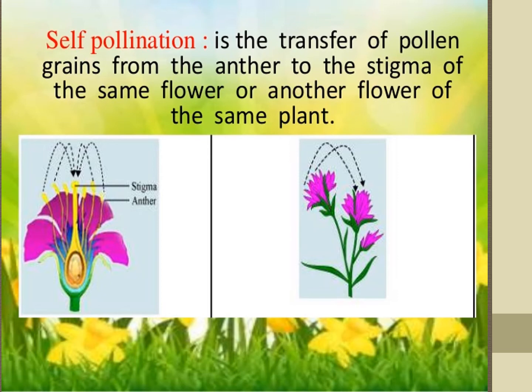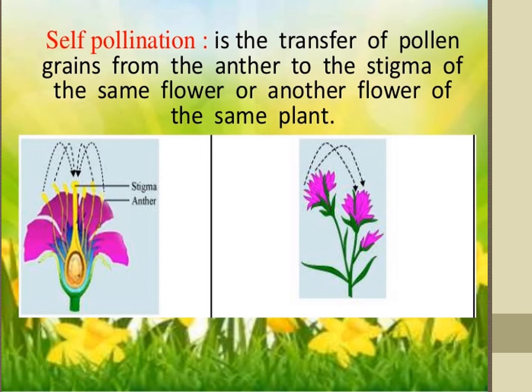Another picture you see: the flowers are different, but the pollen grain is going from one flower to another flower of the same plant. This is called self-pollination. Understood everybody? Transfer of pollen grain from the anther to stigma of the same flower.